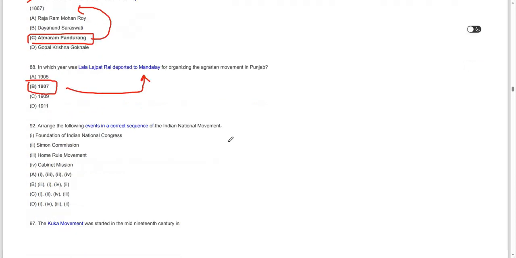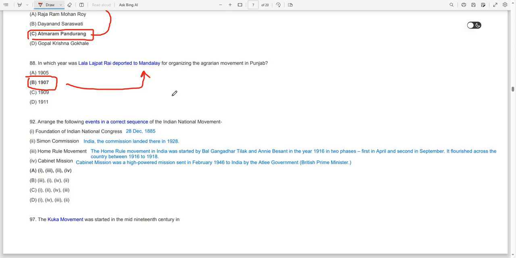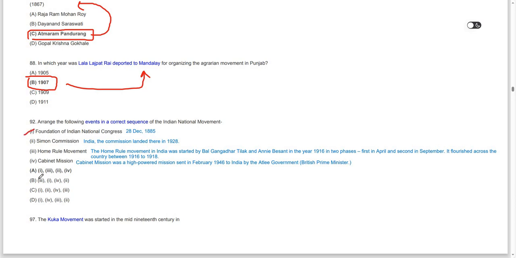Then again, a chronological order has to be arranged. The Foundation of the Indian National Congress was on 28 December 1885. The Simon Commission landed in India in 1928. Then the Home Rule movement in India was started by Bal Gangadhar Tilak and Annie Besant in 1916, in two phases.